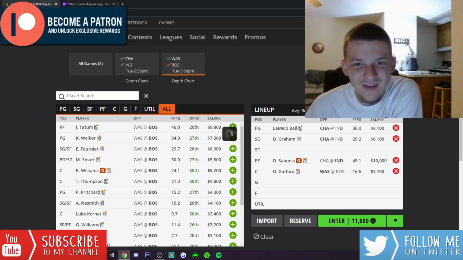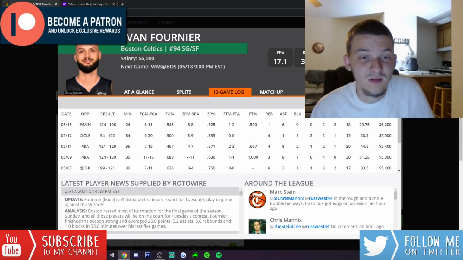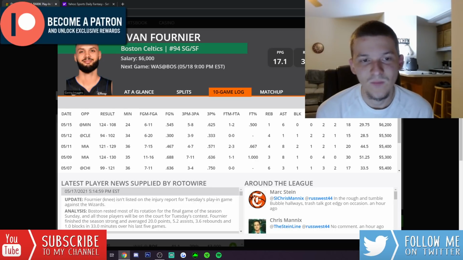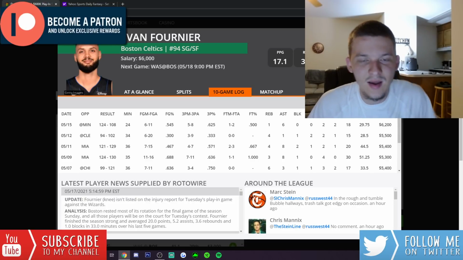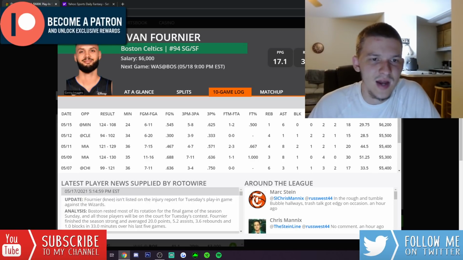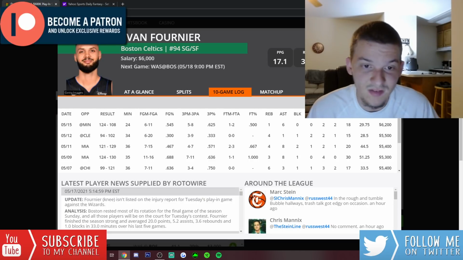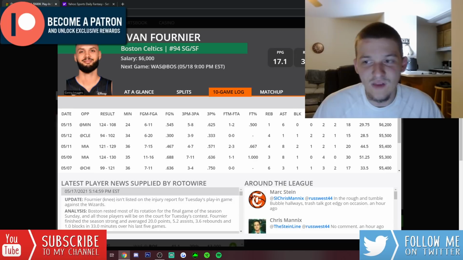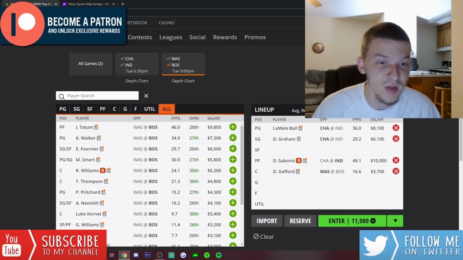Evan Fournier, I'm not as interested in at 6K. I think with Kemba and Tatum fully healthy, I expect those two guys to really dominate the usage. Fournier has been playing really well lately. He did have that stretch where he was just smashing, put up 51 against Miami, 44 the game after that. He's kind of come back down to earth these last few games, but obviously, with this being a chance to make the playoffs, I do expect big minutes from Fournier. I expect him to take 10 to 15 shots. At 6K, he's for sure viable. I would rather play Kemba, though, and I would rather play Tatum.